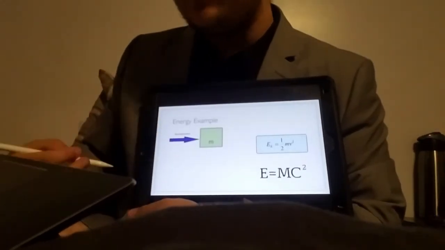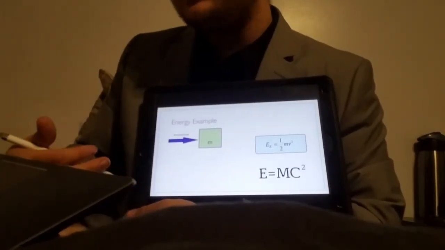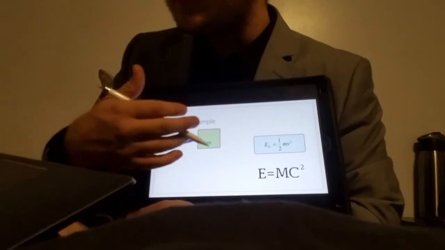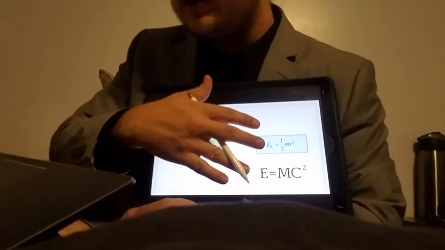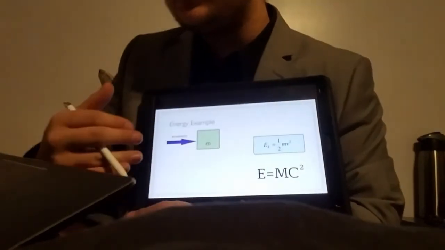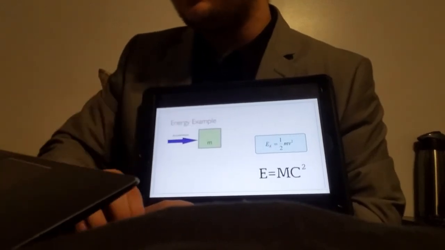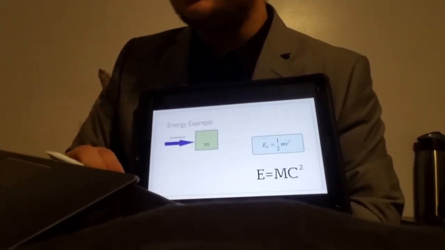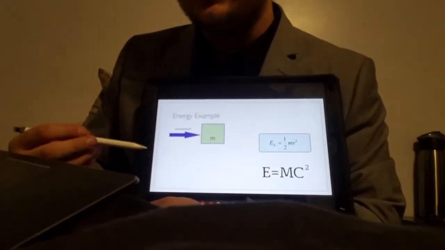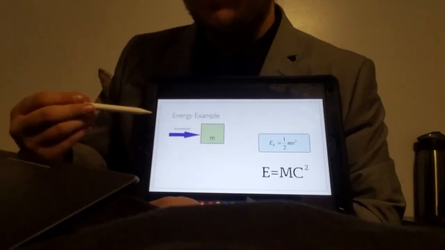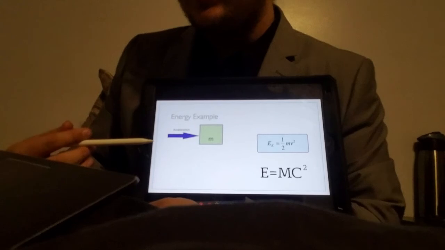All right, let's move on to our last example. Let's take an object, in our case a box, of a certain mass. This box isn't moving. It's at a rest mass. All right. When an object is at rest, it has rest mass. Okay, take this object, this box, and we're gonna move it faster and faster, gaining more and more kinetic energy.